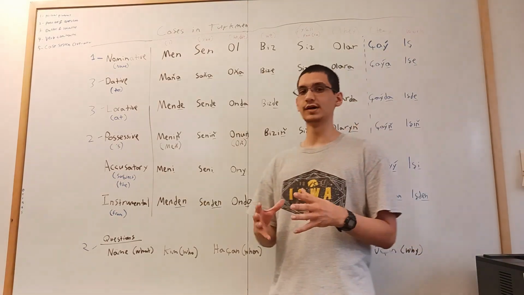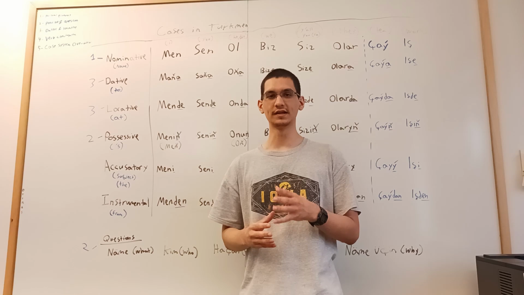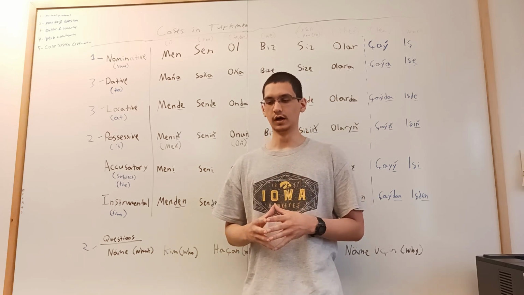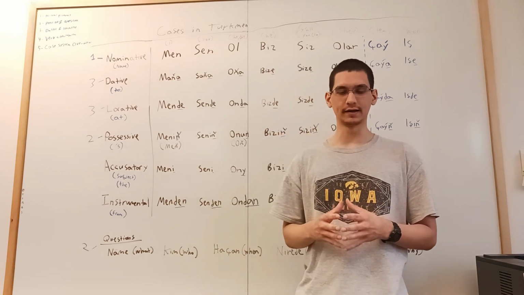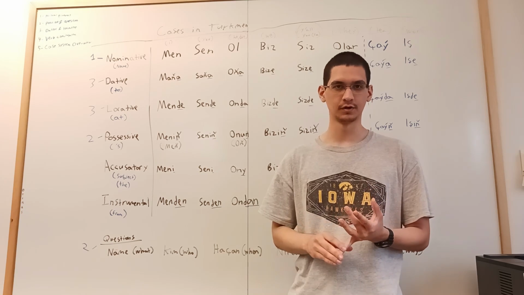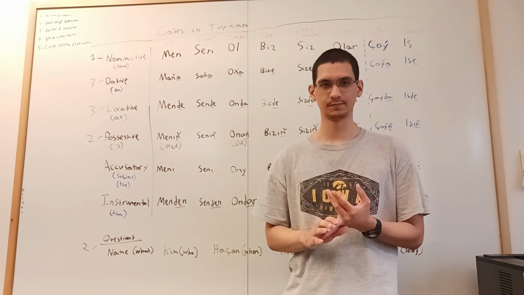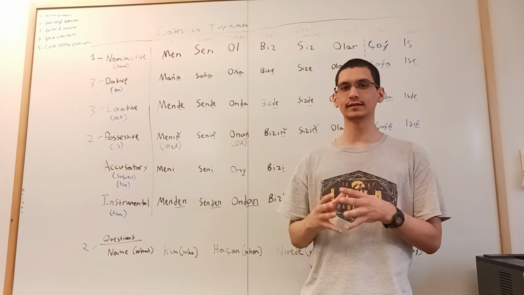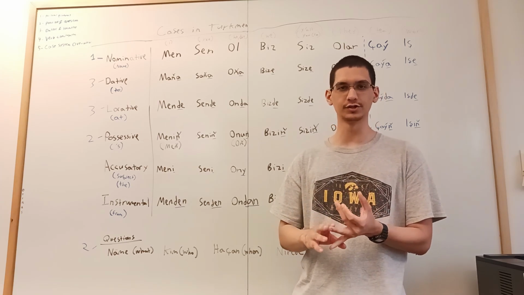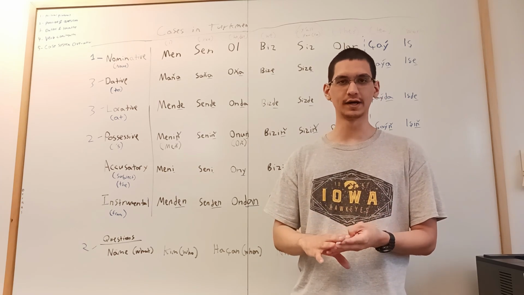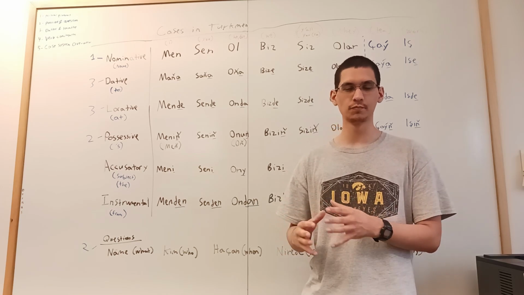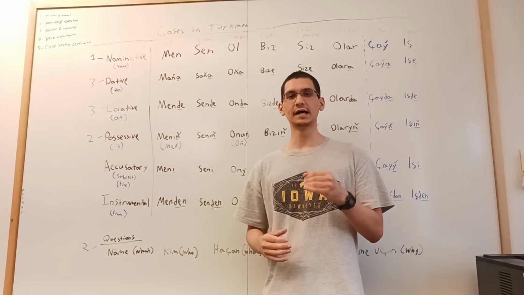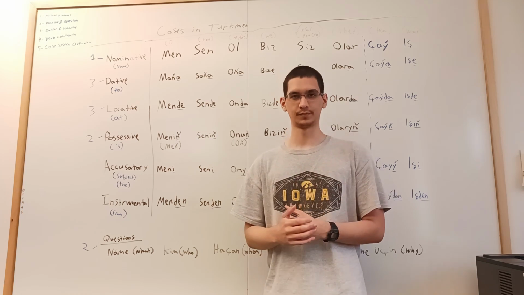So what does it mean to have cases in a language? What is a case? Another way to say case you might have heard is declension or agglutination. You see, the Turkic languages, meaning Turkmen, Turkish, Azerbaijani, Uzbek, Kazakh, etc., these languages are all agglutinative languages.